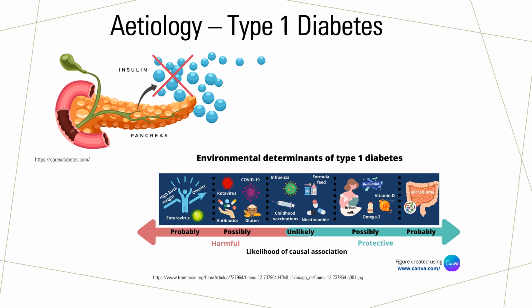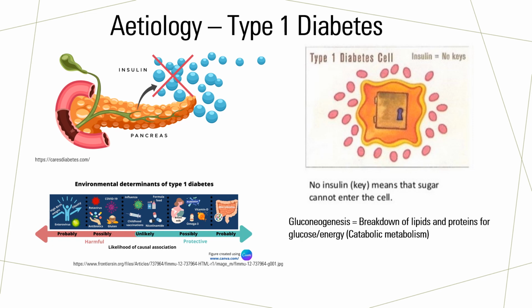During this event, there is a production of autoantibodies, which are antibodies that mistakenly target healthy cells, which destroy the beta cells of the pancreas, leading to a decline in insulin secretion. This means that we lose the key for glucose entry into the cells. Because the cells do not have access to glucose for fuel, this results in unnecessary gluconeogenesis, which is a breakdown of fat and protein, also known as catabolic metabolism, for glucose to produce ATP or energy.